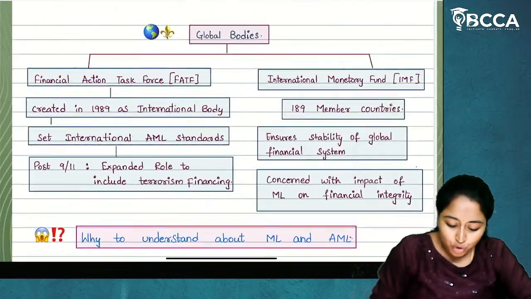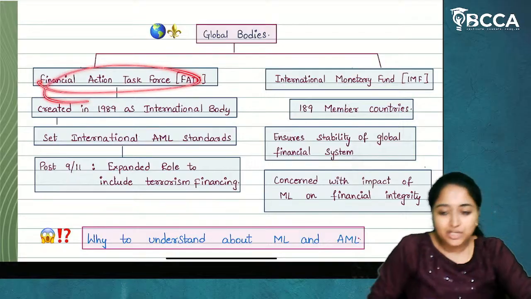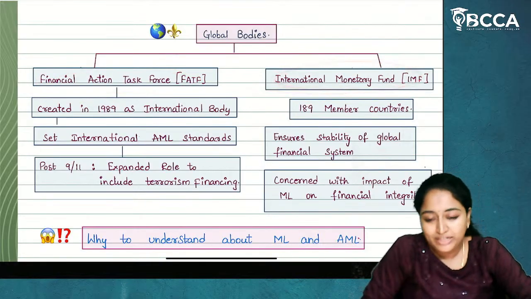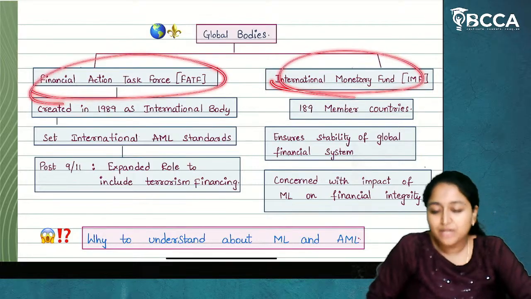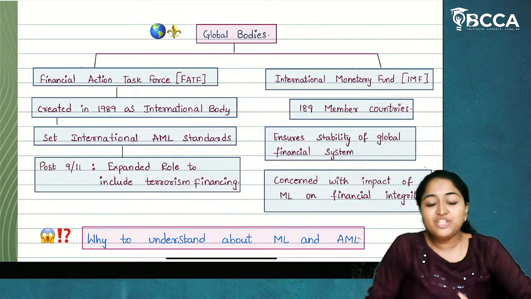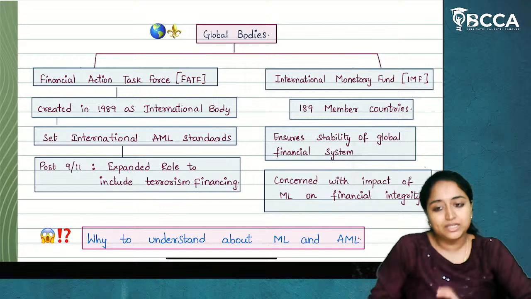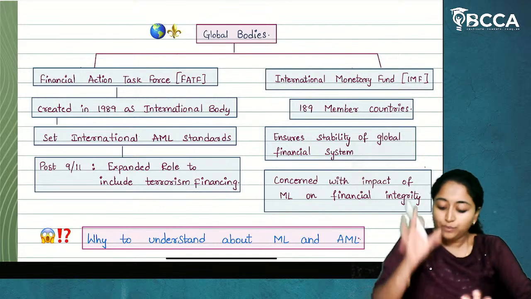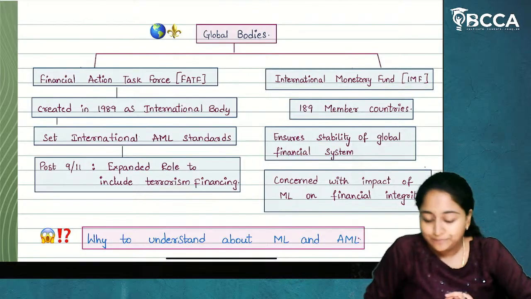So we have two global bodies: one is the Financial Action Task Force and the next is the International Monetary Fund, IMF. What will they do? They work on the prevention and detection of money laundering and terrorism financing. So they majorly work on cases of financial terrorism and anti-money laundering.